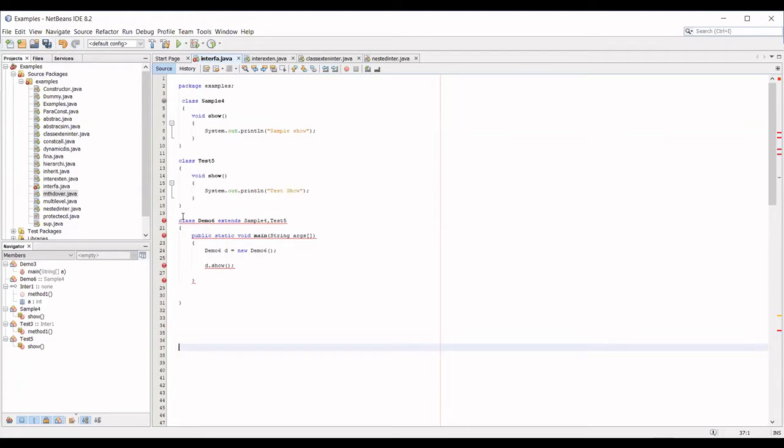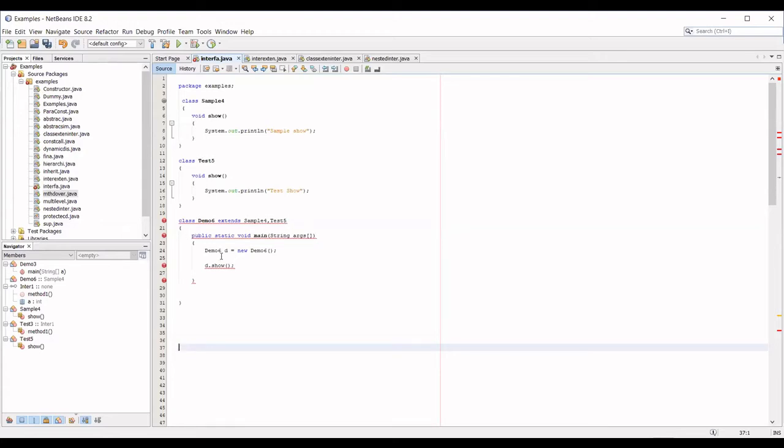This is not possible. One class can extend only one other class. It cannot extend two classes. Only for the example purpose, I used this. This is not possible for a class. In case multiple inheritance is supported, then you can extend two classes, sample as well as test.